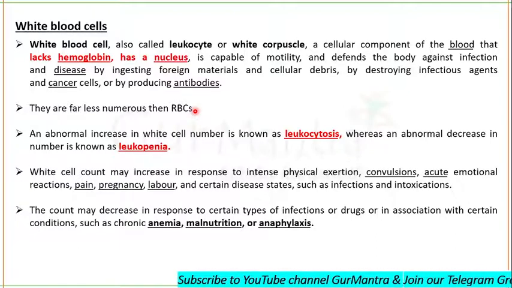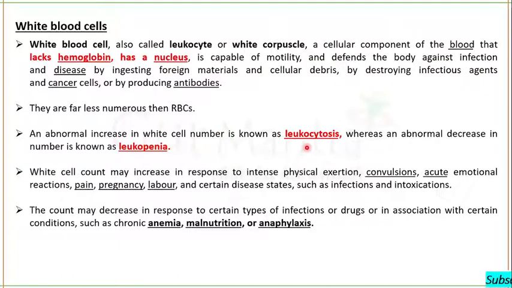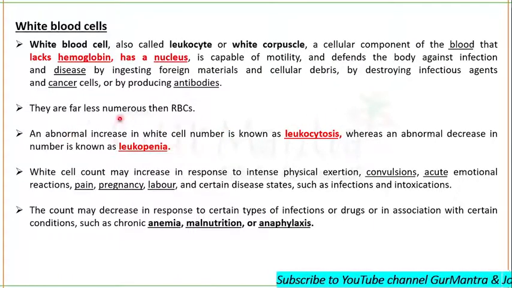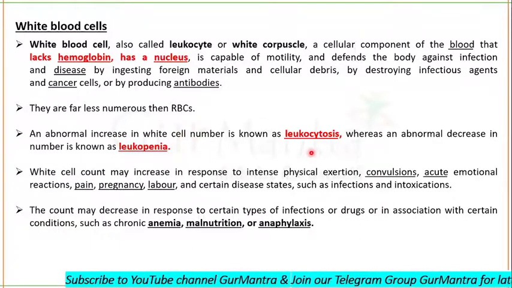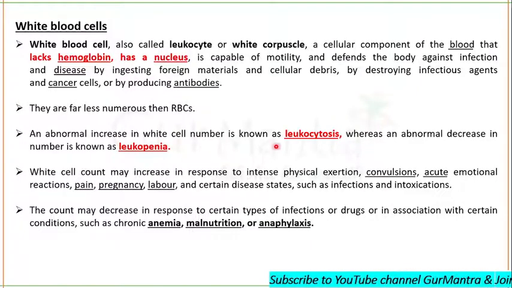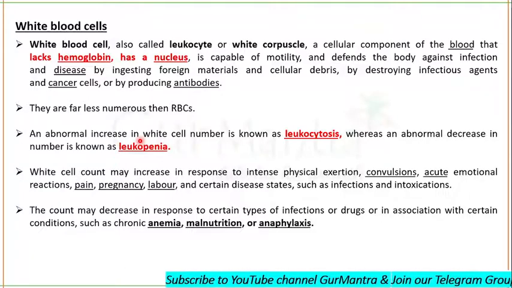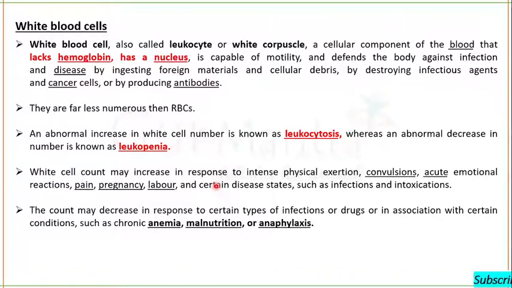If we see an abnormal increase in white blood cell number, it is known as leukocytosis. Okay, if we see an abnormal increase in white cell number, what do we call it? We call it leukocytosis. Whereas if there is an abnormal decrease in the number of white blood cells, it is called leukopenia.